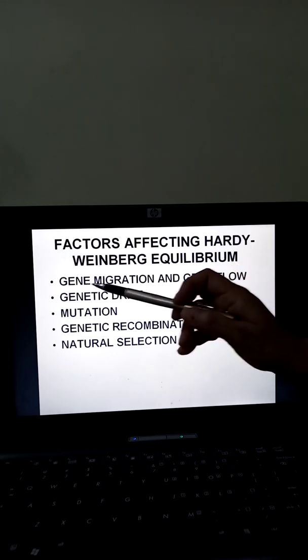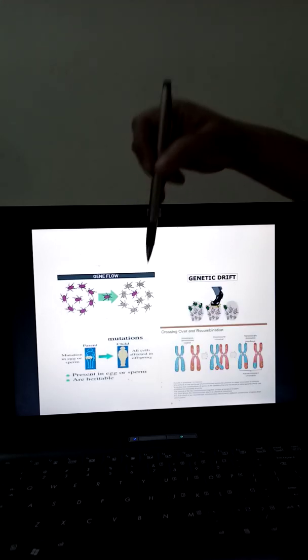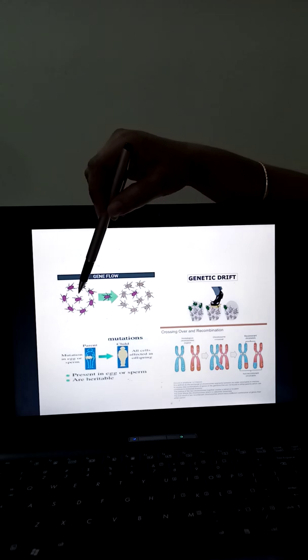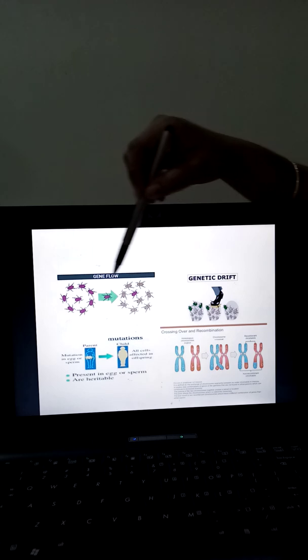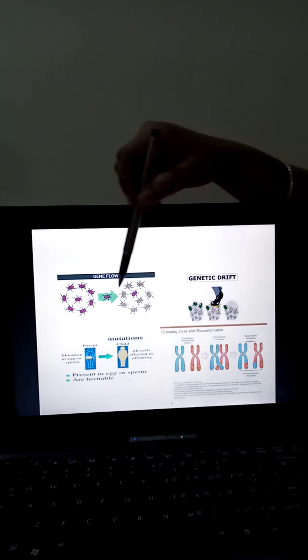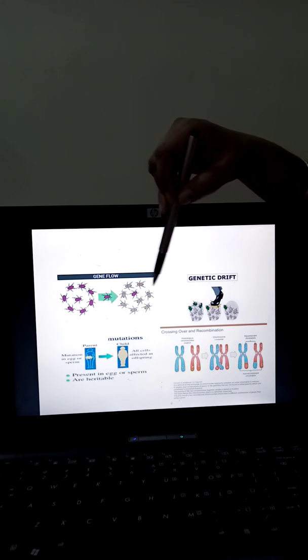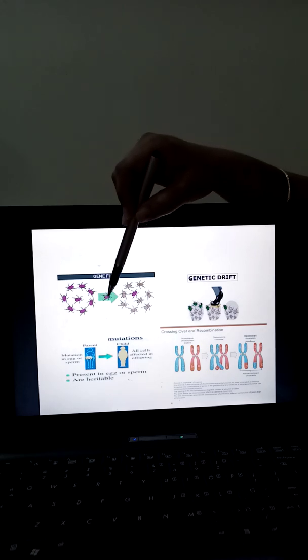When we talk about gene migration and gene flow, here we have two populations. One population with purple color beetles, another one with brown color beetles. Now if there is a gene flow, a migration from one population to another population, that means a member from a population comes to another population. Definitely that member will carry its own genetic material.